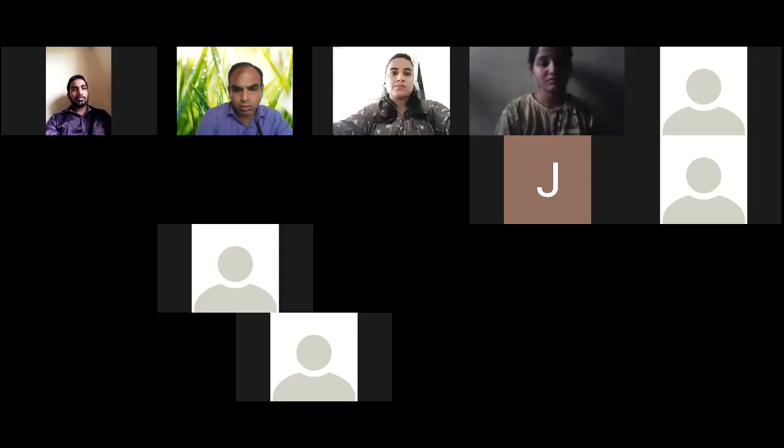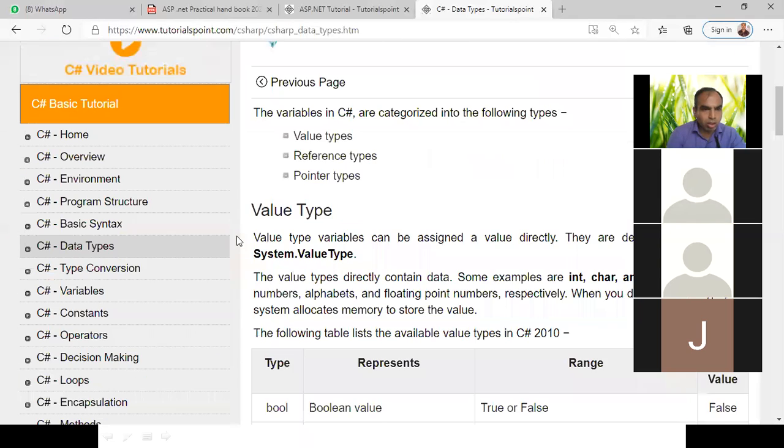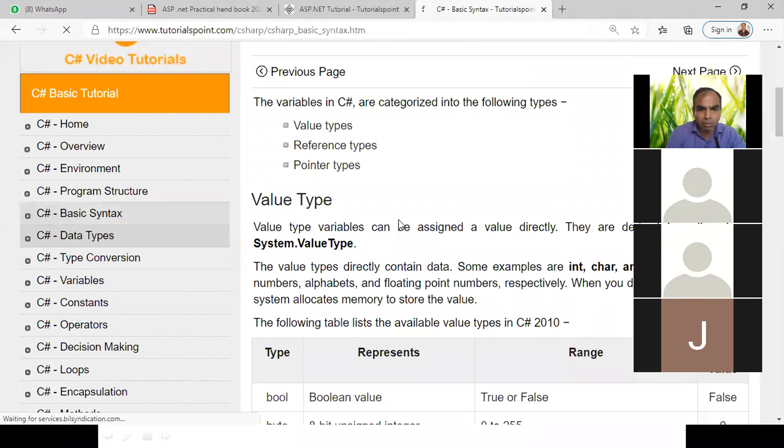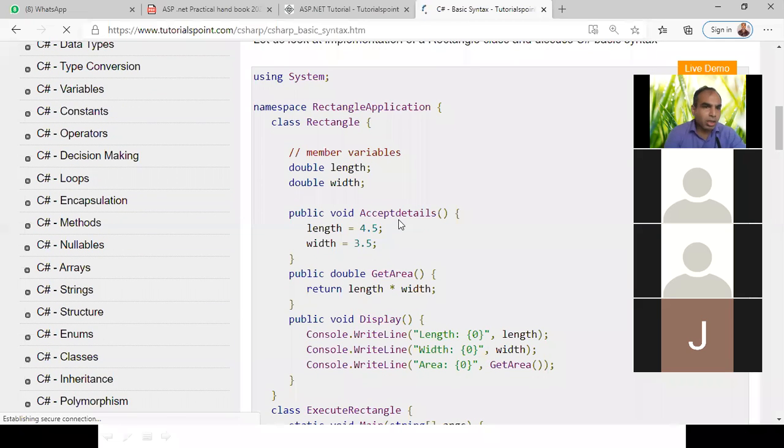See now, the basic syntax of the program. Okay, this is the basic syntax. Listen again. See, now "using System" is given over here. That is your header files we are declaring, which are the objects we are using downside. It is a system object. Then namespace, that is your file name. We declare it in the ASP.NET rectangle applications.